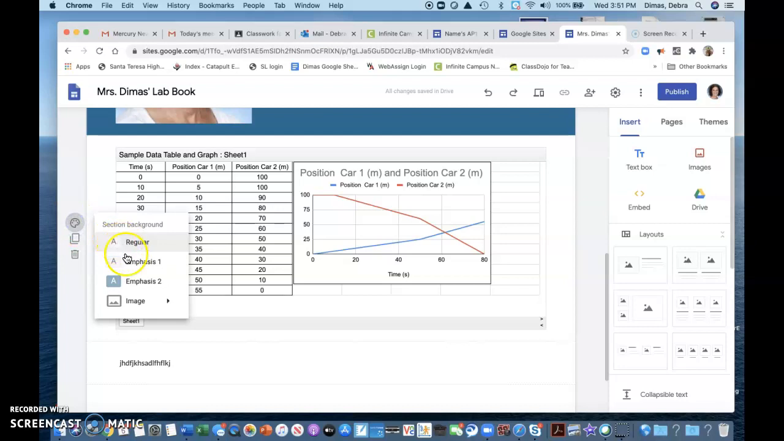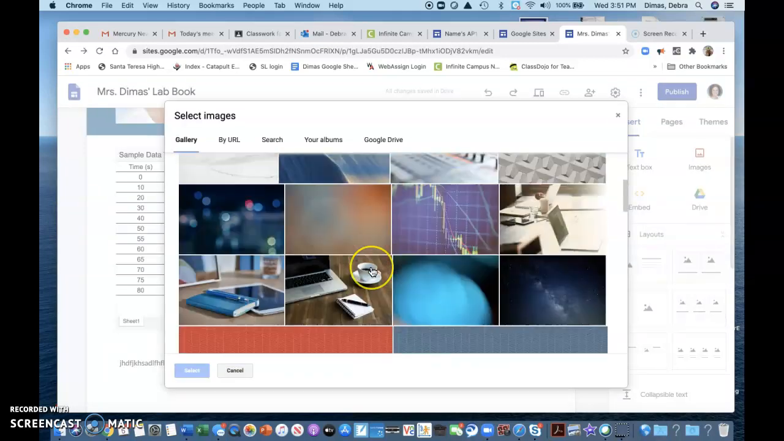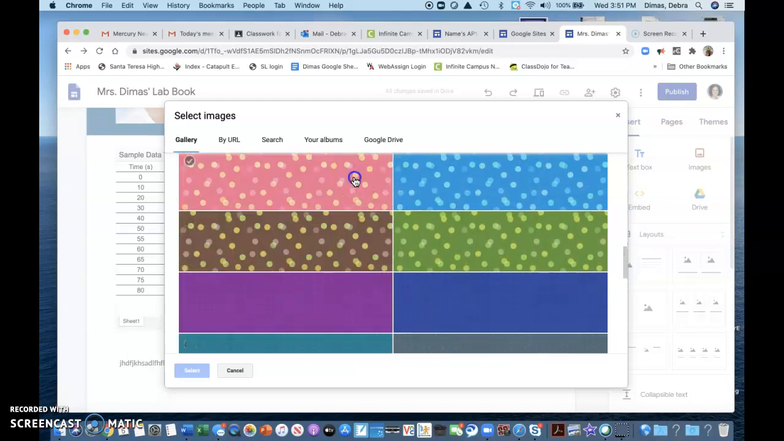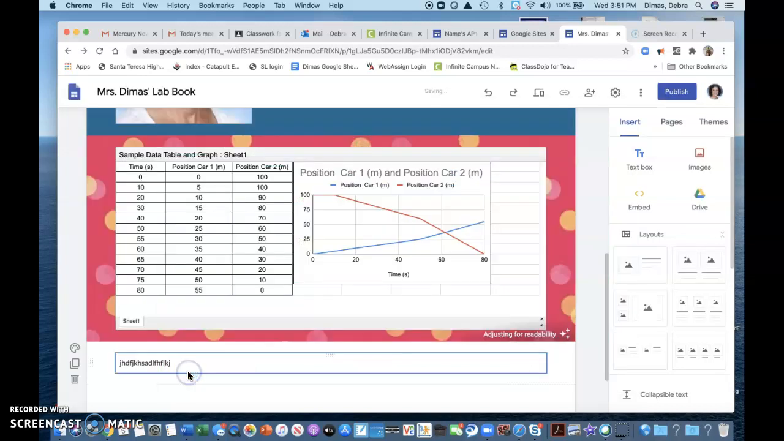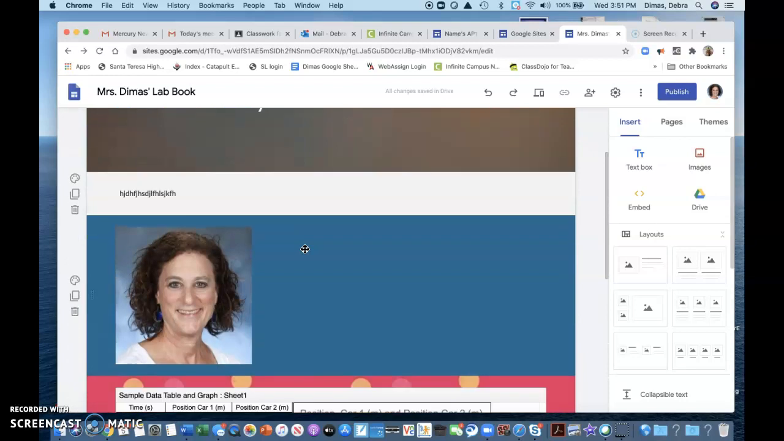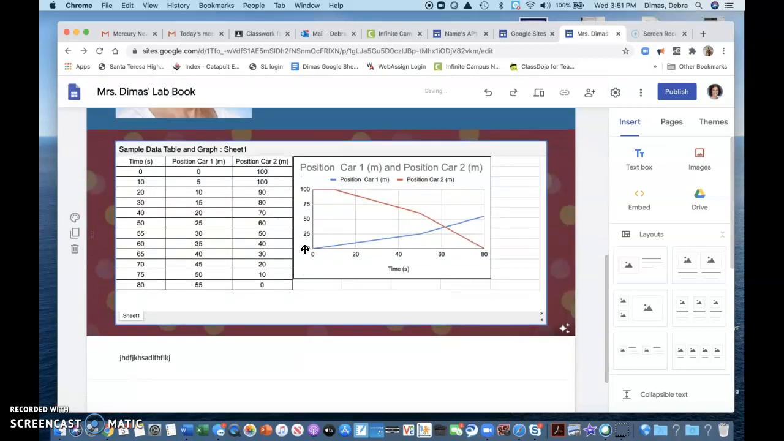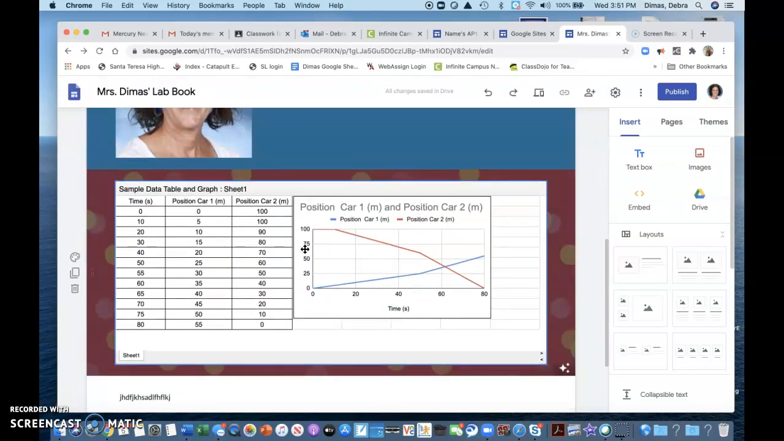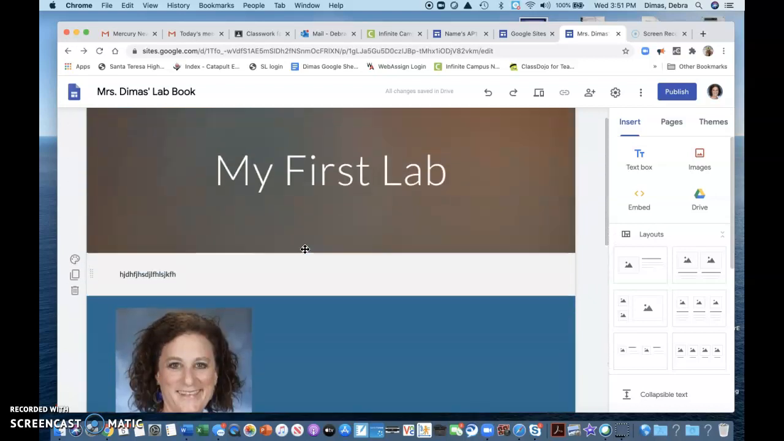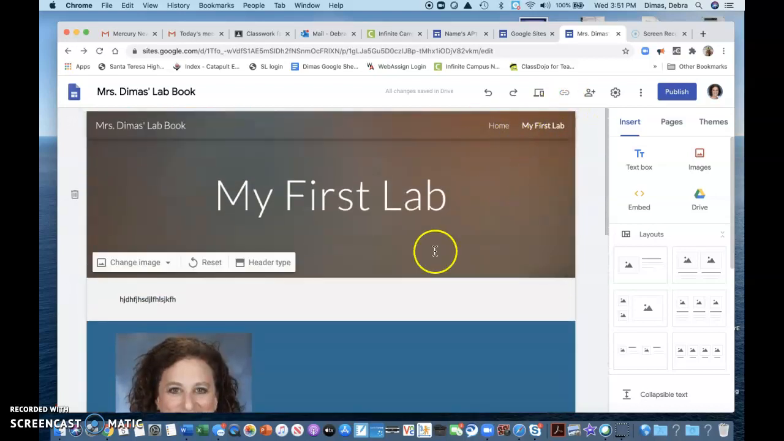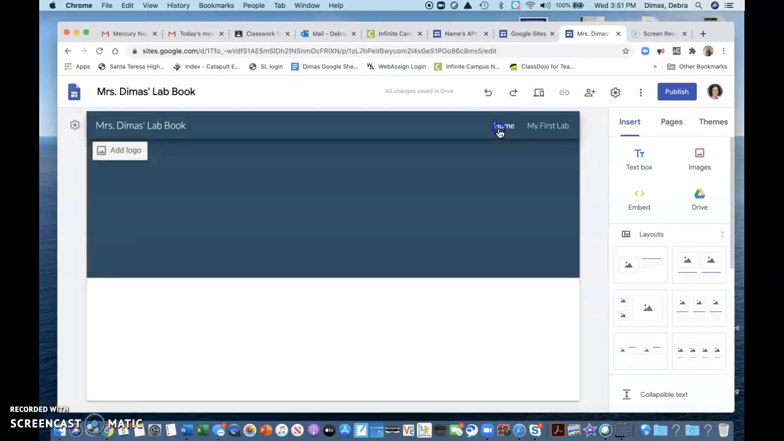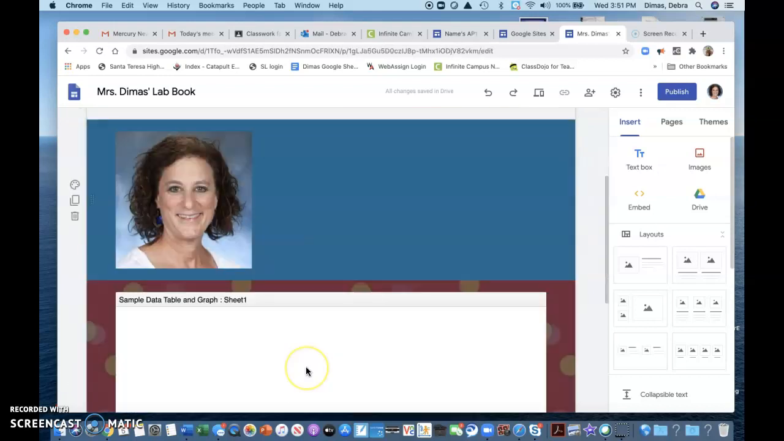Maybe for this one, I want to pick an image, and I'm going to make this, I don't know, dots. Anyways, don't get too crazy. That's a little bit insane. But you got the idea that you can change it to what you want it to look like. And it automatically links everything, which is awesome. So I go to the home, I go to my first lab, and it's all set.